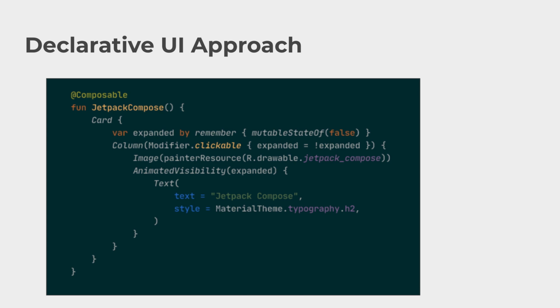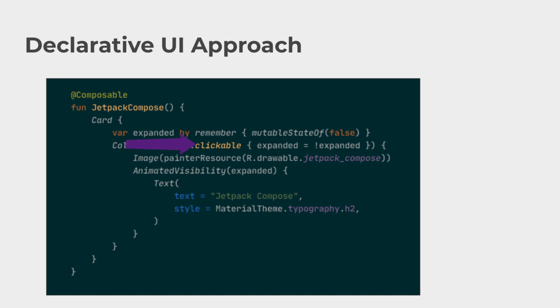So in this case here, if you were to read this, it would make sense. First, we are saying we want a card. We are not describing how to create a card. We're just saying we want a card, and we're going to pass a few things inside of that card. Well, this card is going to have a column which will contain a text. Not only text, but it will also contain an image inside of this column, right? And of course, there's some logic that we're doing there, that we're making this column clickable. And when this column is clicked, we want to toggle between a certain state, expanded or not expanded, right?